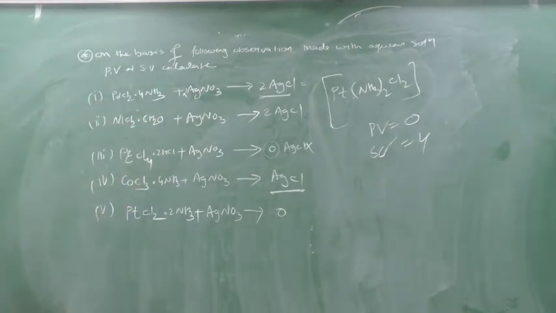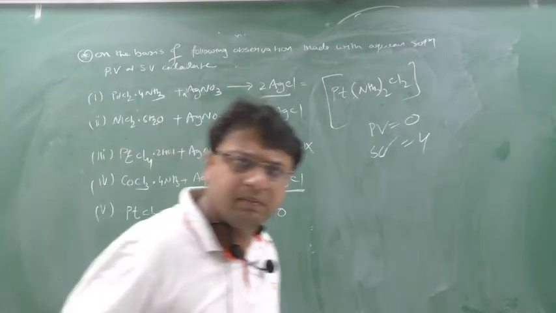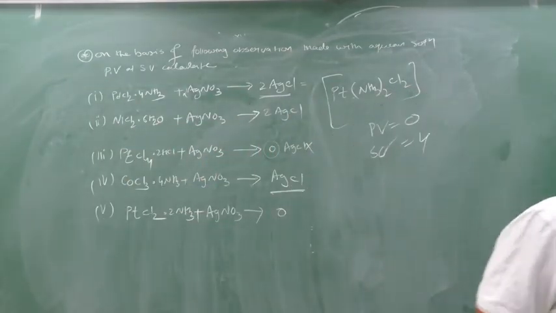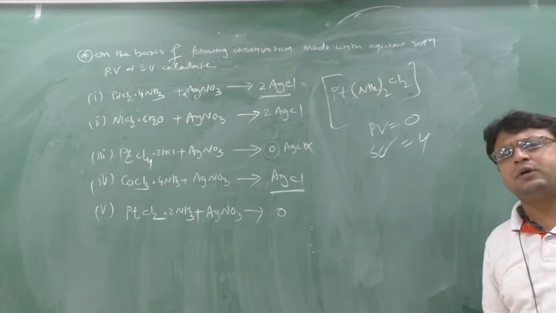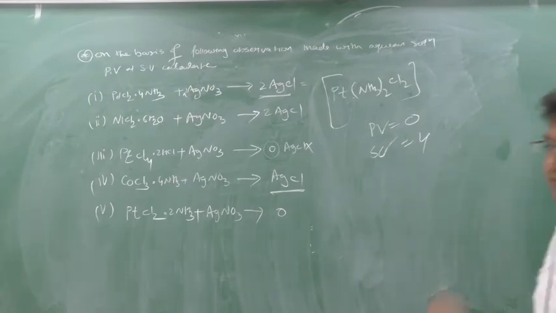So in this way you have to find out the primary valency or secondary valency. But the secondary valency and coordination number are one and the same. If they ask you to find the secondary valency, they are asking you to find the coordination number. Write down: coordination number, secondary valency. So for today, that's it. Next time you come to the class, I will teach you the chelate theory. Clear? Thank you.